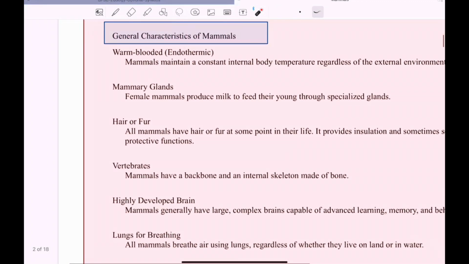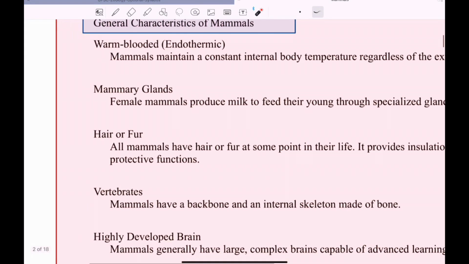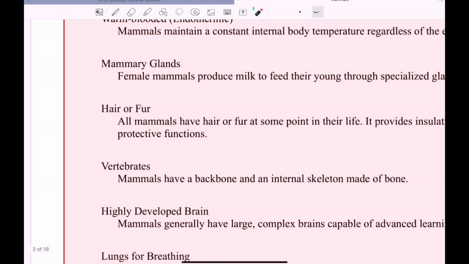First of all, to understand the other topics, let's first understand what mammals are. Mammals are basically warm-blooded, endothermic animals. These are animals which are able to regulate and maintain a constant internal body temperature regardless of the external environment. So there is a proper mechanism to keep themselves warm or cool whenever the need arises.